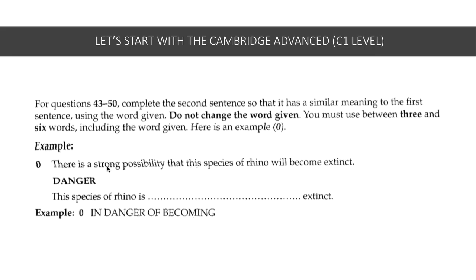So basically what we're looking for are synonyms matching our keyword with the original sentence. So here, a strong possibility, become extinct. Well, if you have to use the word danger, then one could write it as this species is in danger of becoming extinct. Now let's look at another one.